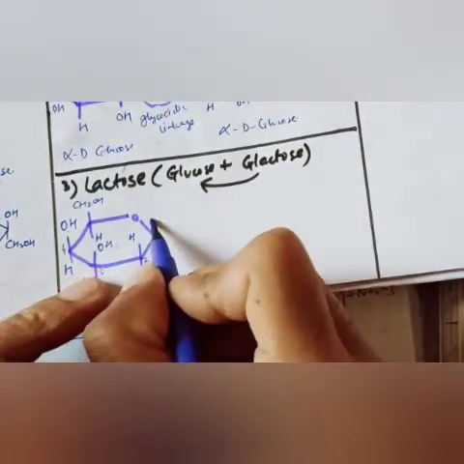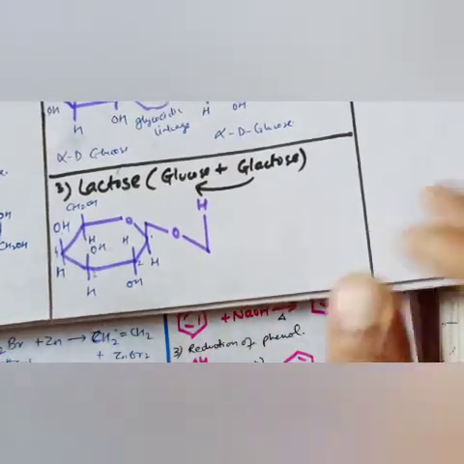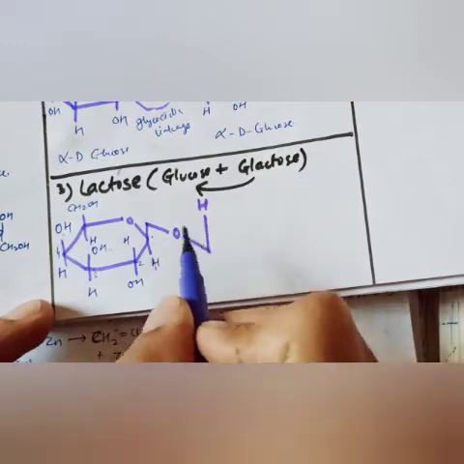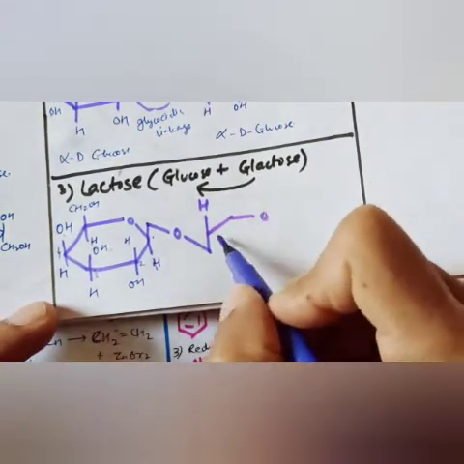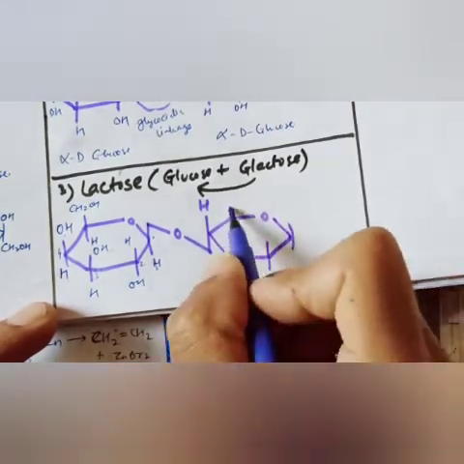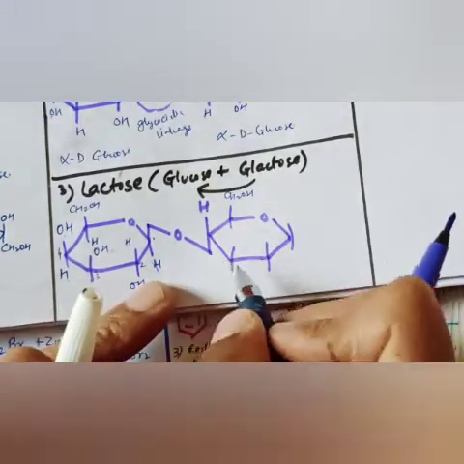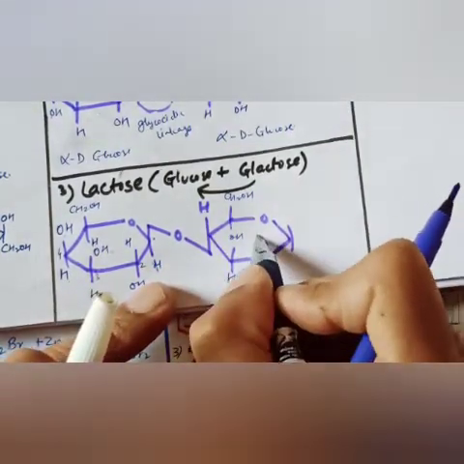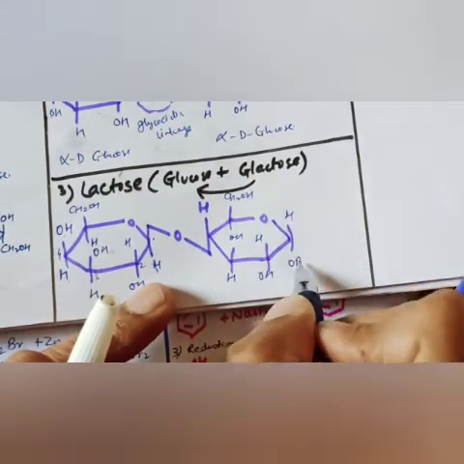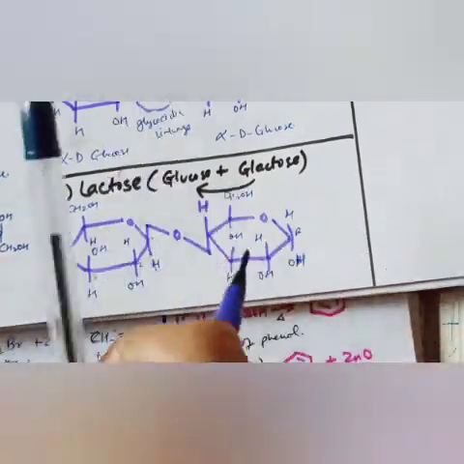Now see, the link will be up and down. It is the opposite link. If we make it, it will become down, and the structure of this glucose will be made down. So I am making it in this way, that is also correct. So glucose: CH2OH, you know very well, H is up now, OH up, H down, H up, OH down. Here H up, OH down, OH down. This is the beta position.